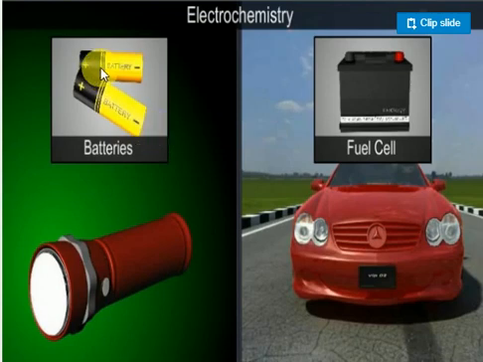Suppose I'm taking batteries here. When I place one battery cell here and switch on the light, what happens? The light will come on automatically. How are these batteries producing electricity? What are the materials inside? Why do they mention positive here and negative here? Positive is the anode, negative is the cathode. The positive charge carrying electrode is called the anode, and the negative charge carrying electrode is called the cathode.